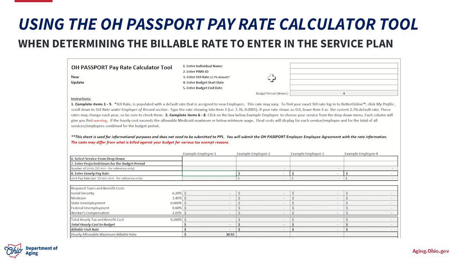And that's the SUI rate you'll use. For individuals that are new to Choice's home care attendant service, so they're new to PPL, we're making a referral for them for the first time, we're going to use a 2.7 as their default rate. So in this situation, I'm just going to go ahead and use 2.7.